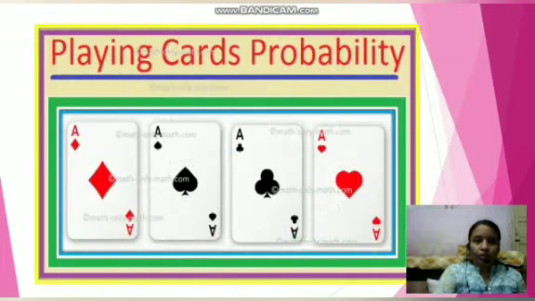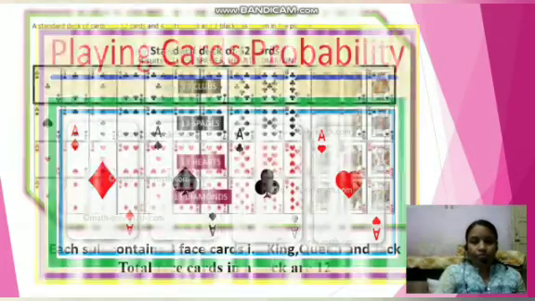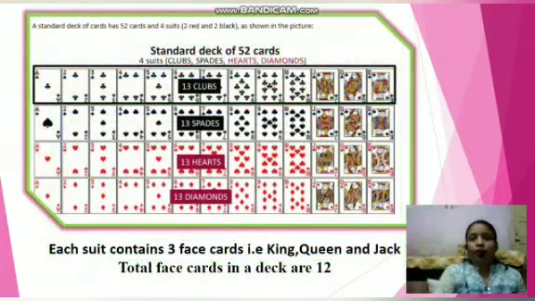Now we will see playing cards probability. These are the 4 suits you are looking at here. You know that a standard deck of cards has 52 cards and 4 suits. The 4 suits have 2 red and 2 black, as shown in the picture. From the picture it is clear to you.